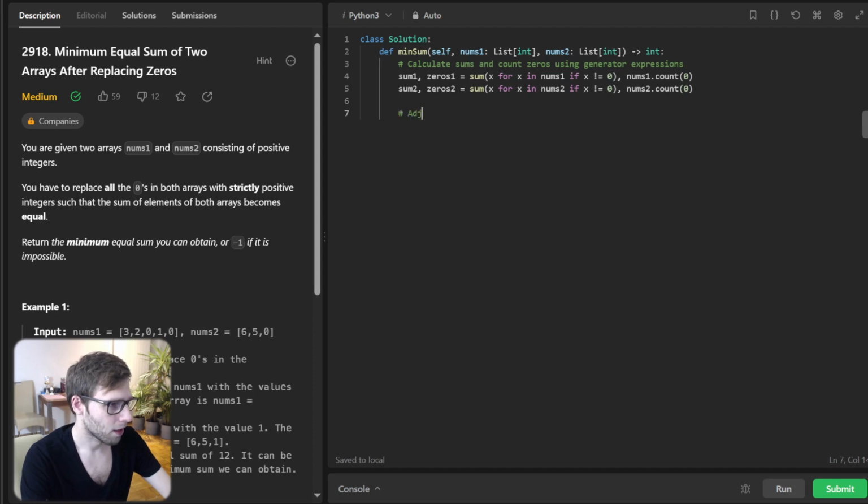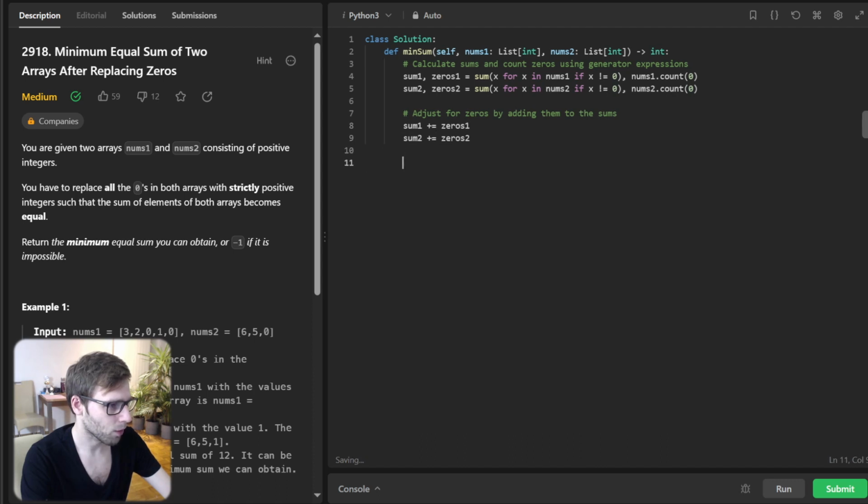So adjust for zeros by adding them to the sum. So sum1 plus zeros1, and sum2 plus zeros2, and diff will be sum1 minus sum2, so we know the difference.